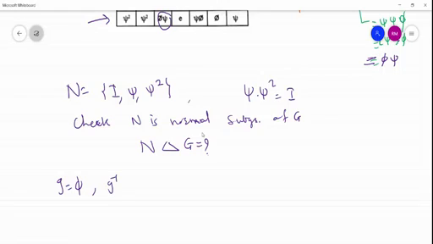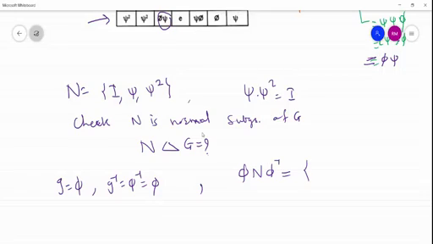So what is g inverse? Phi inverse means phi is there. So if N is normal in G, then this product phi N phi inverse must be equal to or contained in N. We have to check it. How can we check?